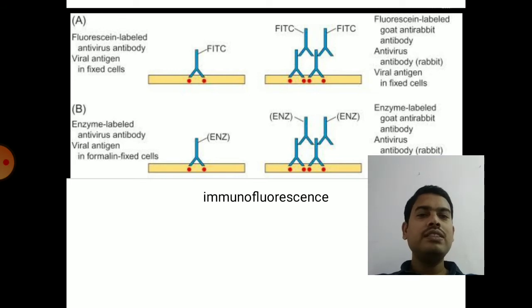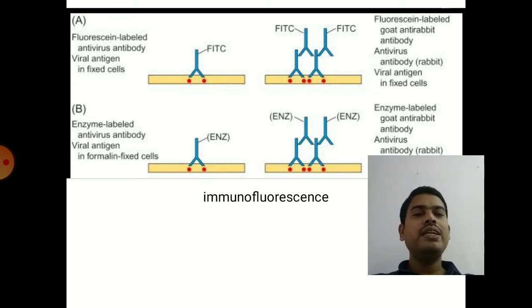So immunofluorescence is a mechanism of using antibodies which are fluorescently labeled. For example, in some reactions, enzyme labeled antibodies are used, but you cannot identify these enzyme labeled antibody reactions by using a fluorescent microscope or fluorescent activated cell sorter.